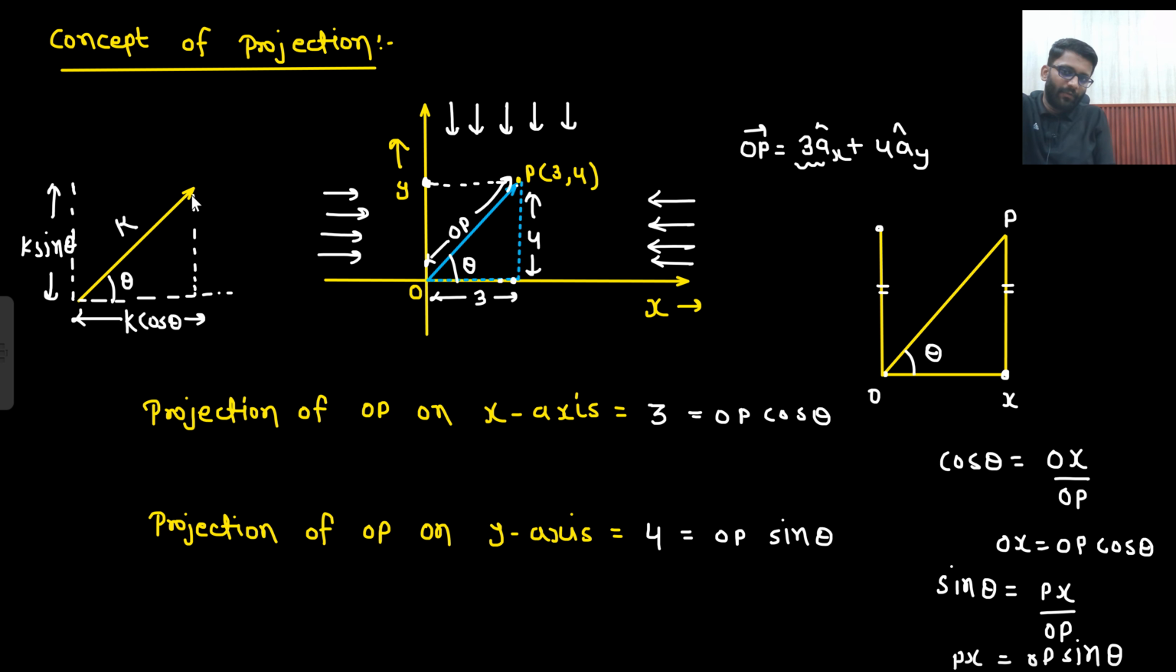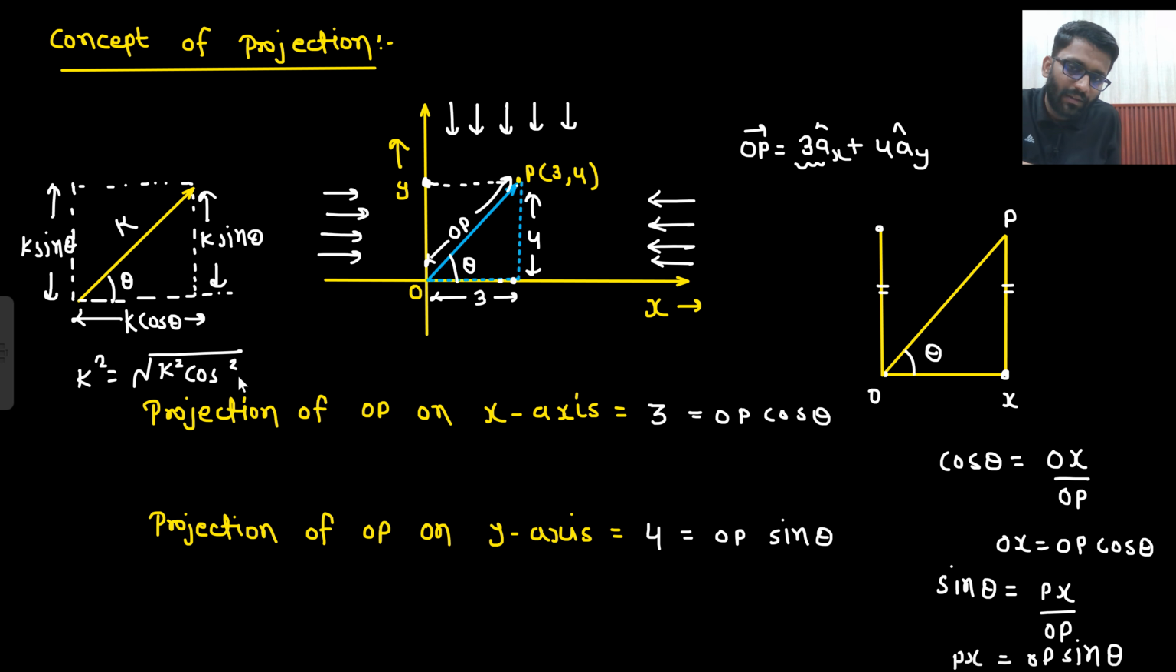K from here to here, just take the projection. So from here, if I go here, that length will be k cos theta, and if I go this side, that length will be k sin theta, and this length is k sin theta. One more thing you can prove here is that your k square is equal to what? Under root k square cos square theta plus k square sin square theta, right?